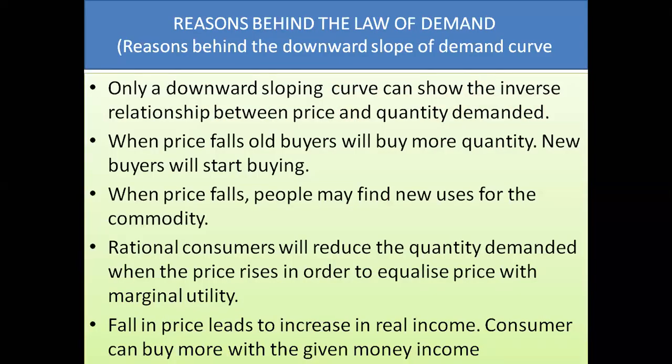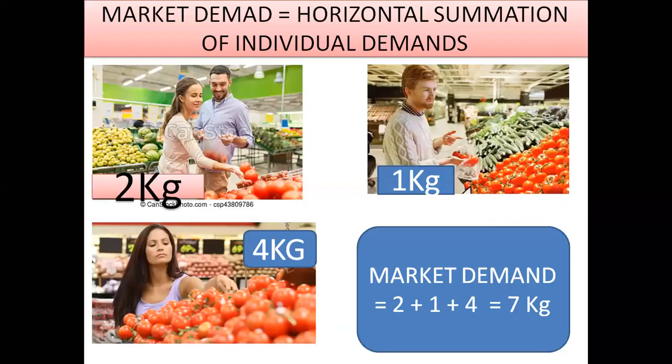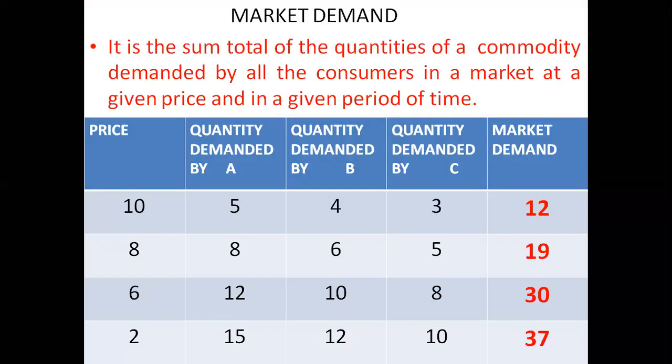Reasons behind the law of demand. What are the reasons behind the law of demand? Okay, this I explained you, the individual demand or market demand. Market demand is the sum total of the quantity of commodity demanded by all the consumers in the market.